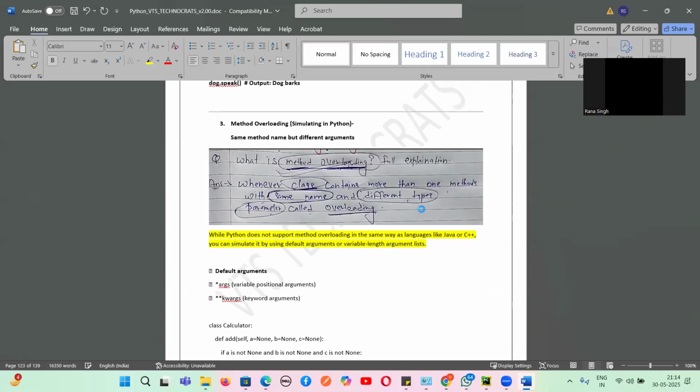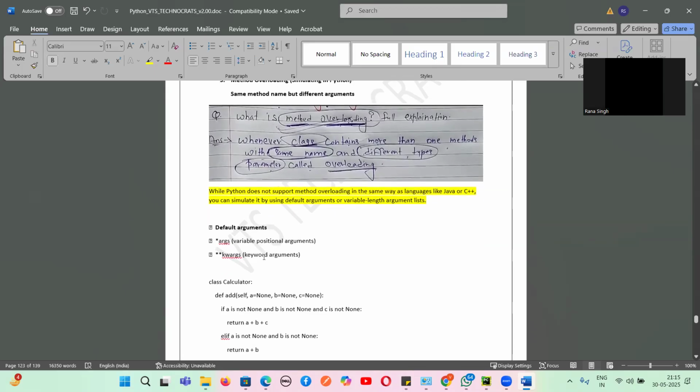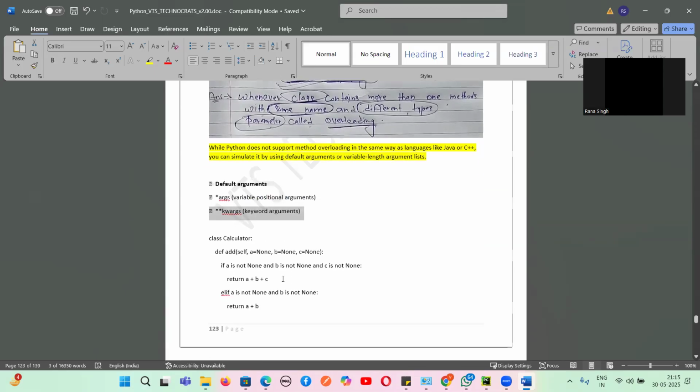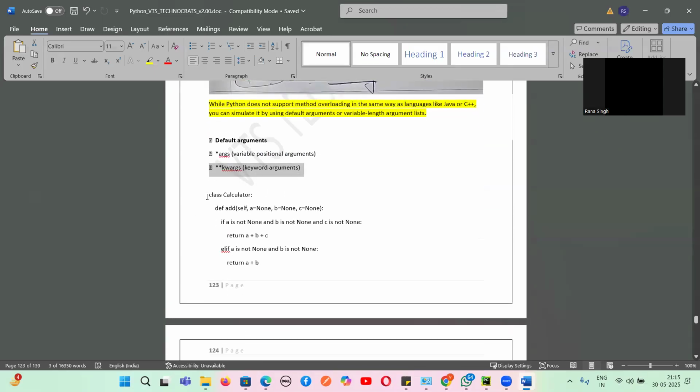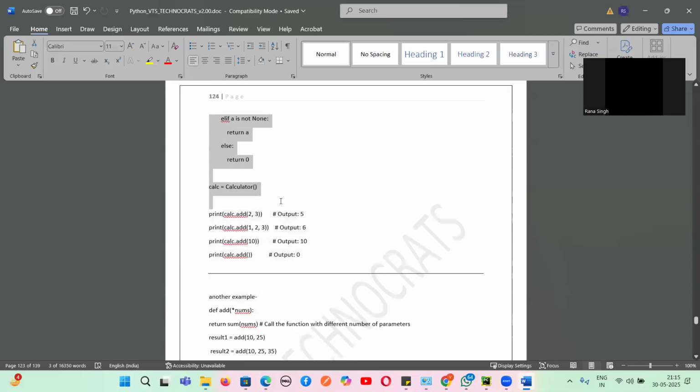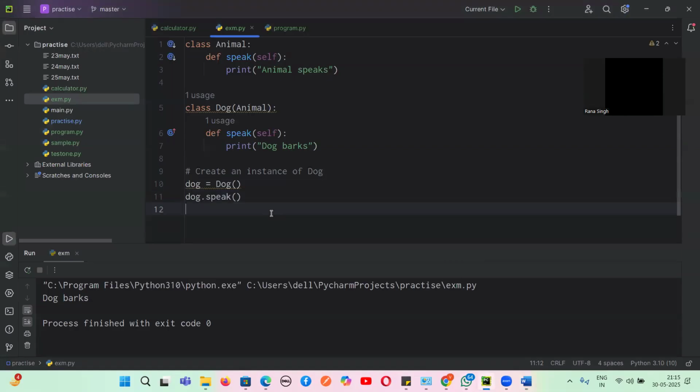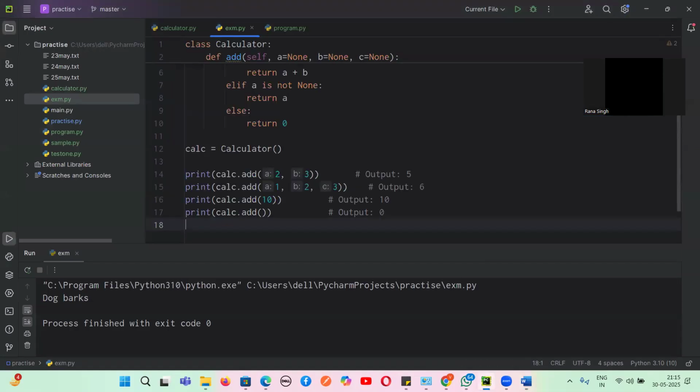What is clearly written here is that Python does not support method overloading in the same way as Java and C++ do, but you can still simulate it using variable-length argument lists, either using star args, which are called variable positional arguments, or keyword arguments. Or simply by some techniques, you can simulate method overloading, although Python does not support it. So how can we actually achieve method overloading?